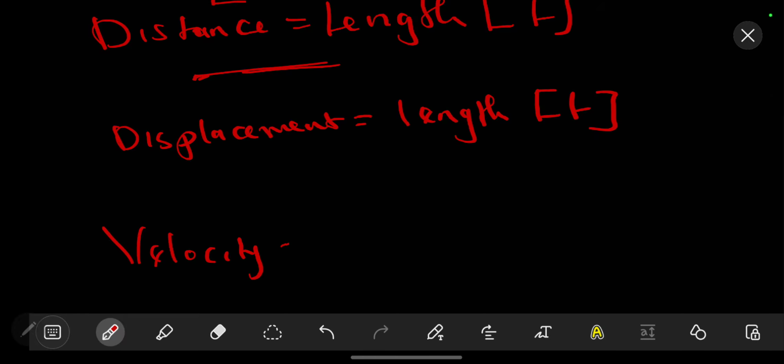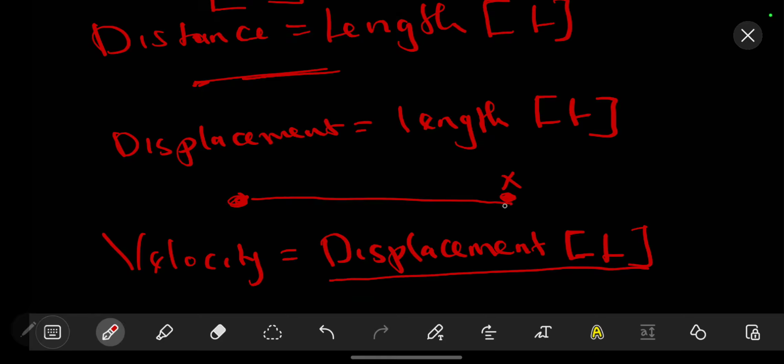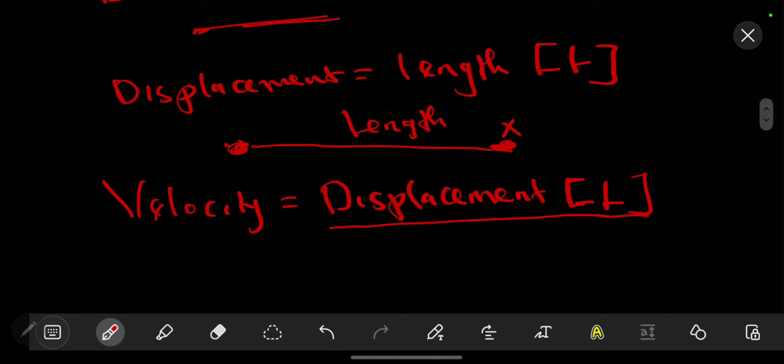We know that the velocity is defined as the displacement over the time. Displacement, by the way, is just defined as the change in position. So if you were here, and now you are here, your displacement is the change in position, and this is just length: the length from where you were to where you are. So displacement over the time.